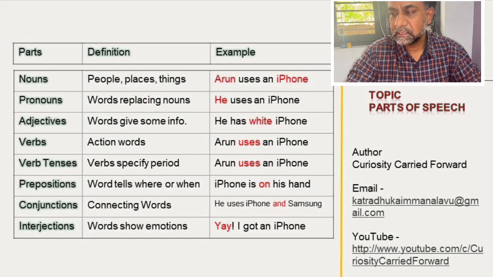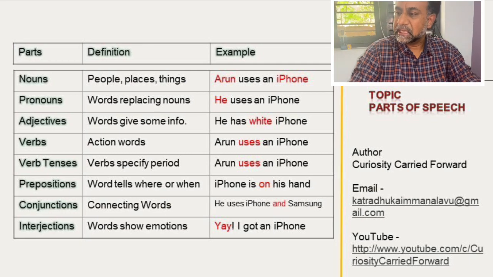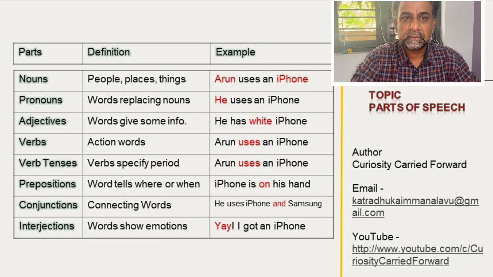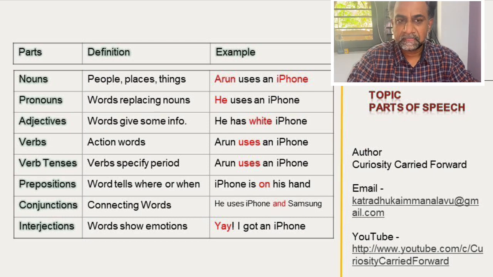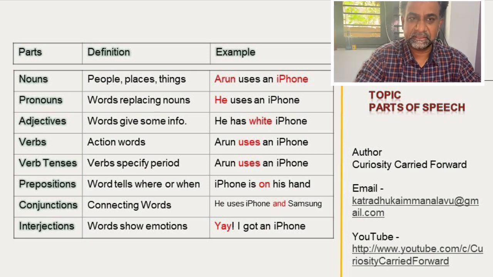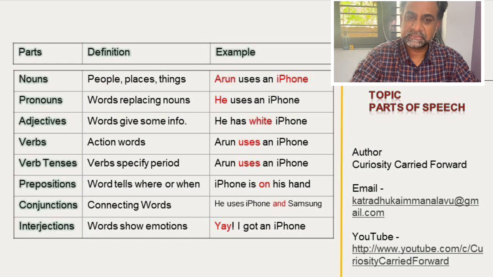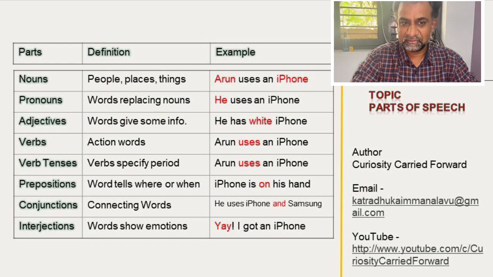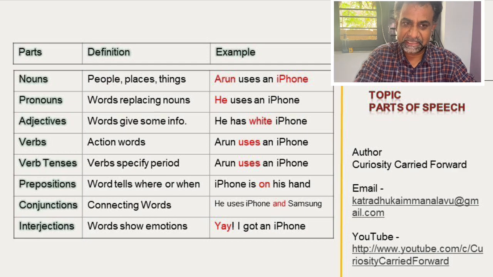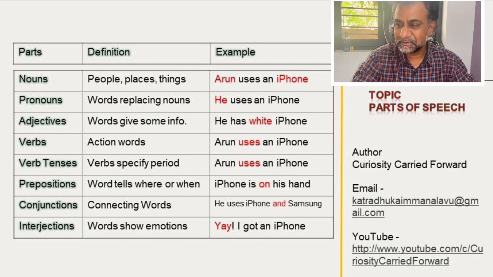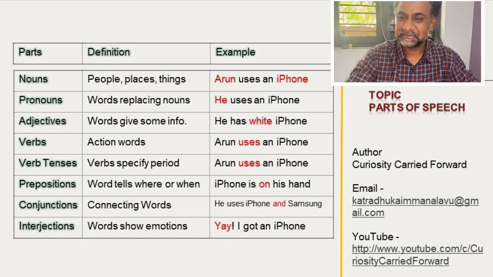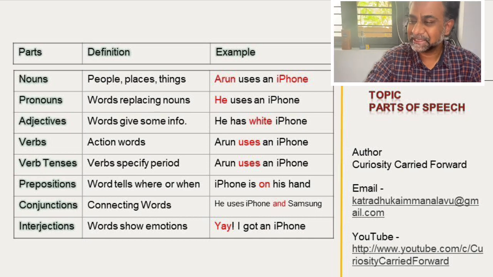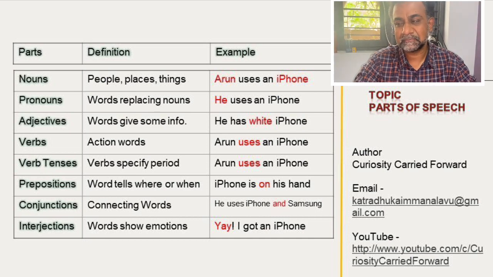Okay. So here, he uses an iPhone. Here I have highlighted he, not iPhone. Why have I not highlighted iPhone? You highlighted he, not Arun. Correct, no? This sentence is he uses an iPhone. Arun is not there. Arun is over. In this we are taking an example for pronoun. So he is the pronoun. iPhone is not the pronoun, it is a noun. That is why I have not highlighted iPhone. He is the pronoun.